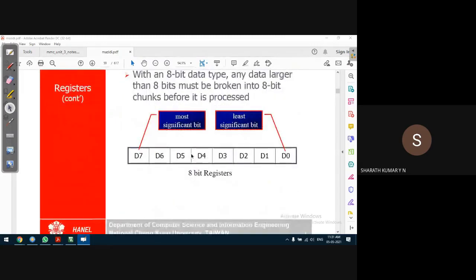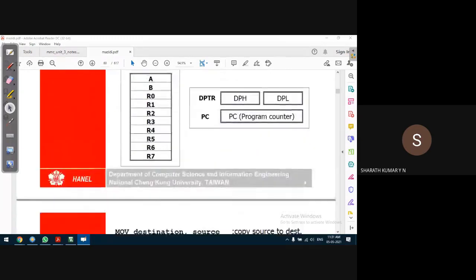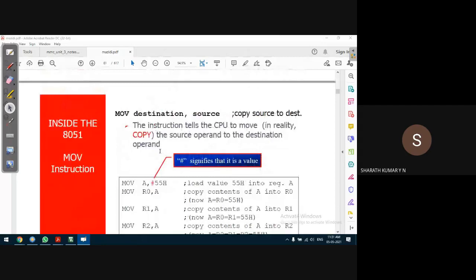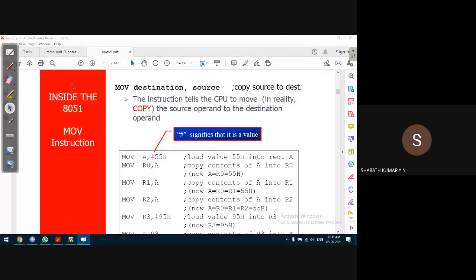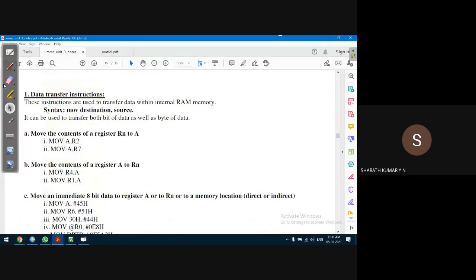So this is how we identify the bits. The rightmost bit is the LSB, the least significant bit. The leftmost bit is the MSB. This is a general convention, guys. Generally, this is how we identify the 8-bit data. These are the registers. We'll start with the move instruction. There are various types of move instructions which we have come across.